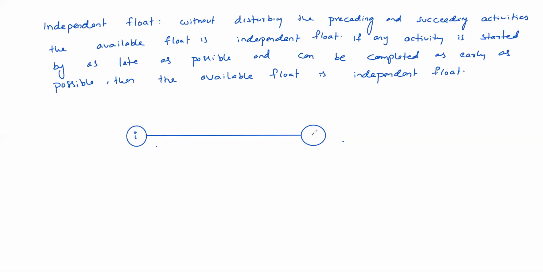Suppose for activity i j, the duration is Tij. This is T of i, TL of i, T of j, TL of j.